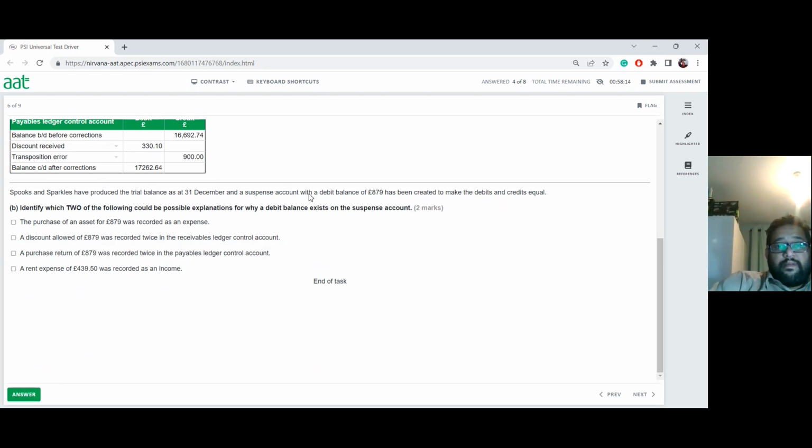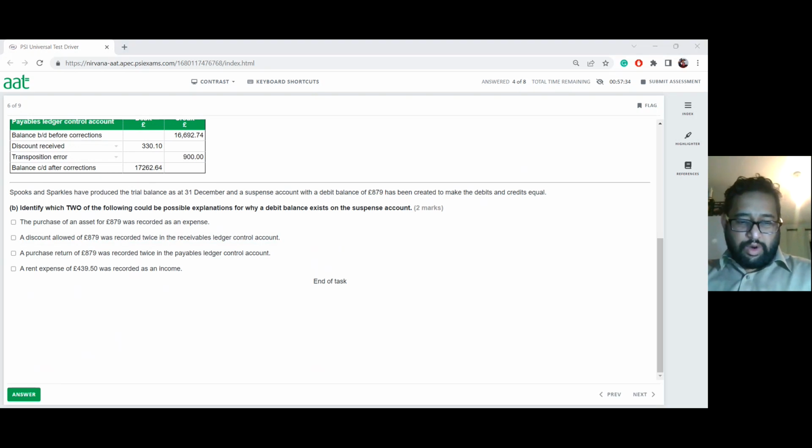So therefore, it's a ledger control account, so it's going to show a higher balance on the debit side. But here, the suspense account has a debit balance of £879. Discount allowed. Oh, yes, it is understandable, because let me bring you a T account to show that. It's easier if I show you that as a T account.